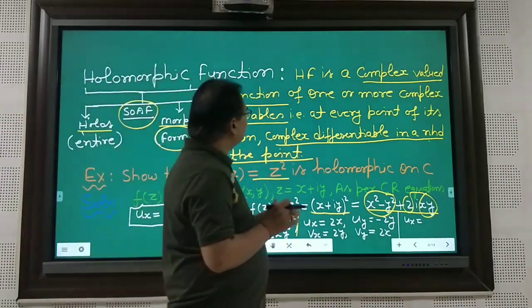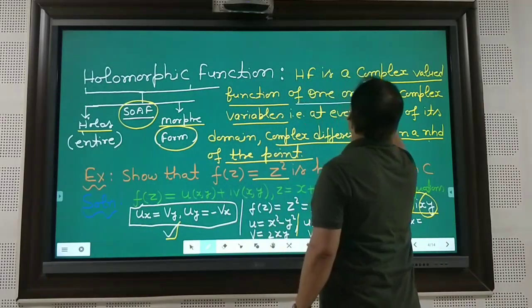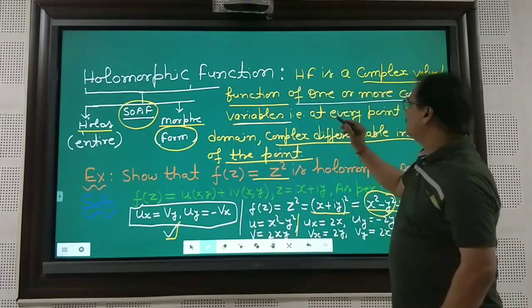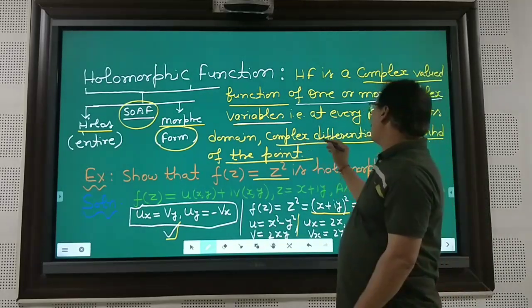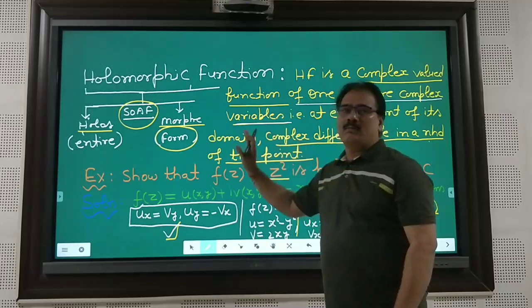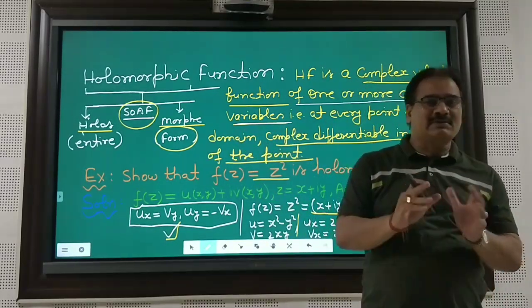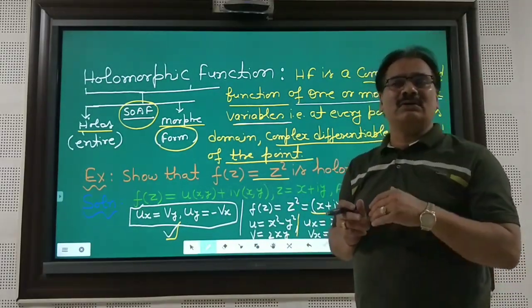So a holomorphic function is a complex valued function of one or more complex variables. In other words, at every point of its domain it is complex differentiable in a neighborhood of the point. If the proof is not in your course, then you have to ascertain it with an example.